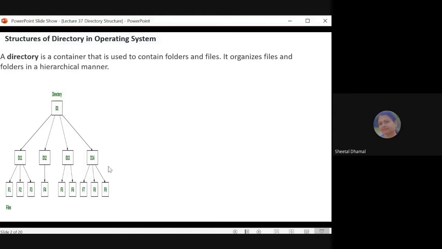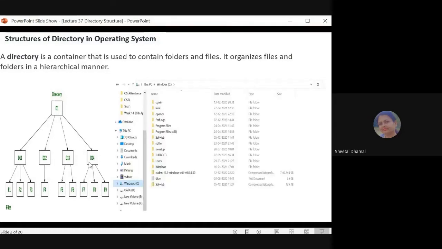So you will create 4 subfolders or subdirectories, and after that all the OS related information you will save in the OS directory, all the AOA related information you will save in the AOA directory, like this. So a directory is a container which is used to save different types of files. And here you can see how many files and directories are present in your system. You can find that by using Windows Explorer. Suppose the Windows operating system is installed on your system, then Windows Explorer is there. You can open that Windows Explorer or My Computer, and after that you can see such information.